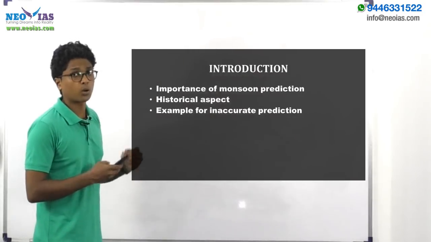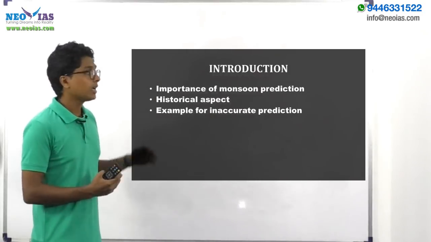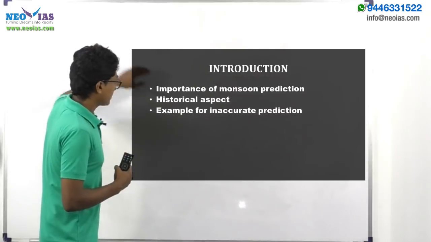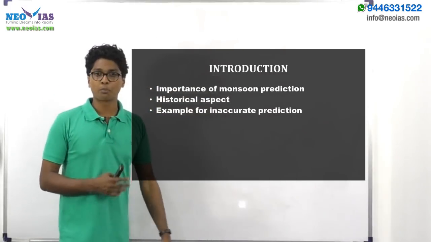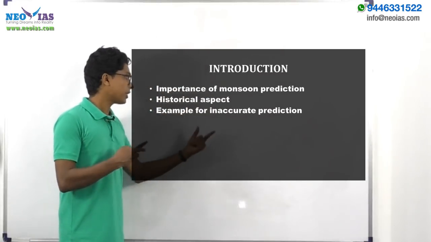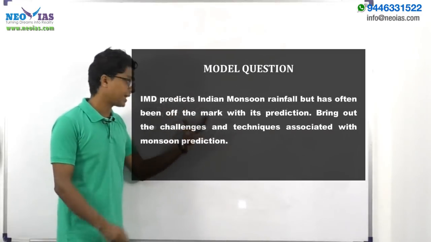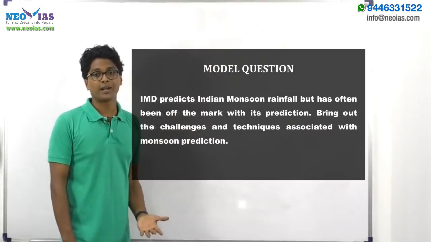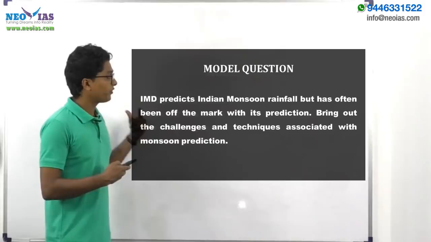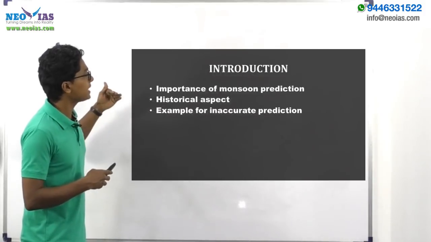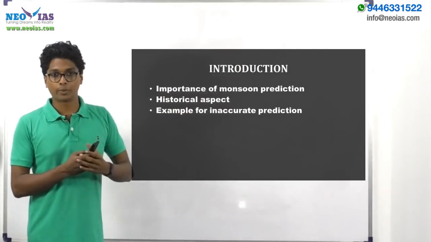Again, let's go through each of these areas. The introduction part, how can you start the answer? Either you can start by saying the importance of monsoon prediction. Since the first statement here says the monsoon prediction has been inaccurate, we can start our answer by saying what is the importance of monsoon prediction.